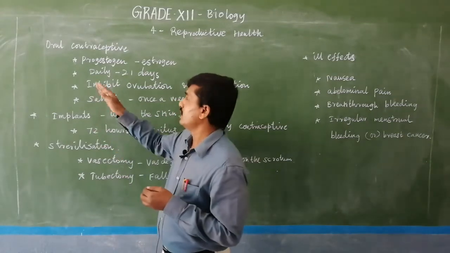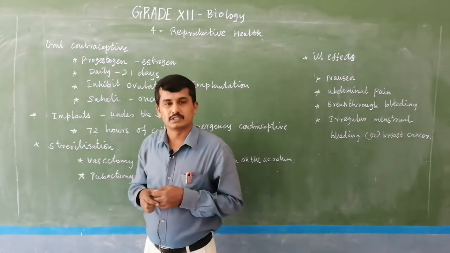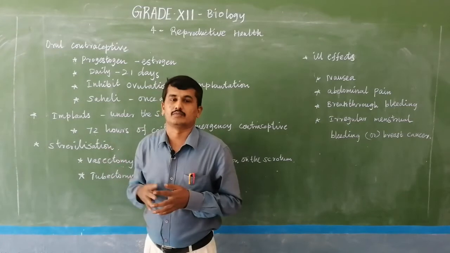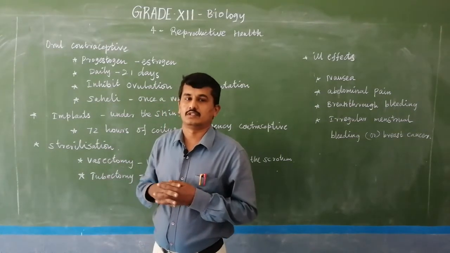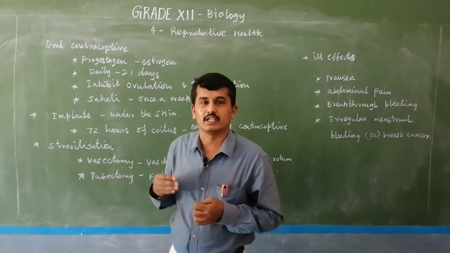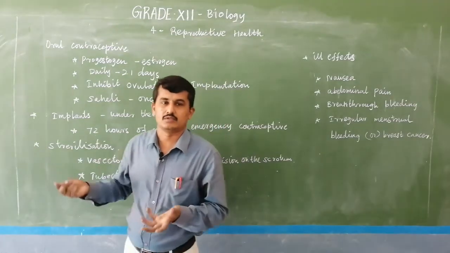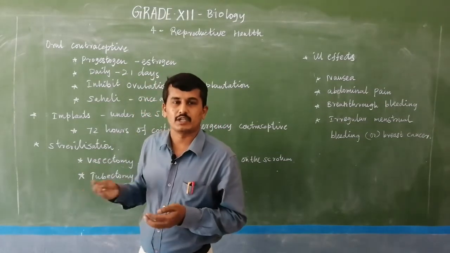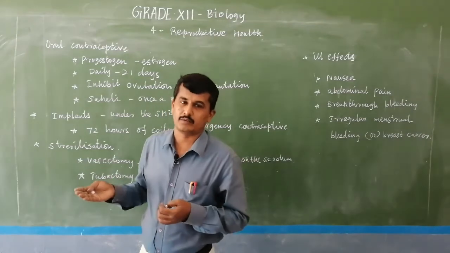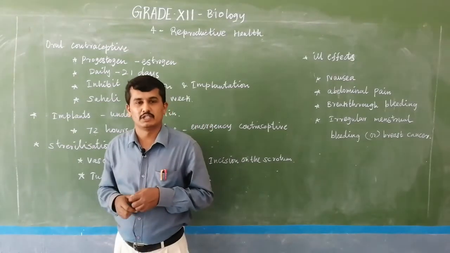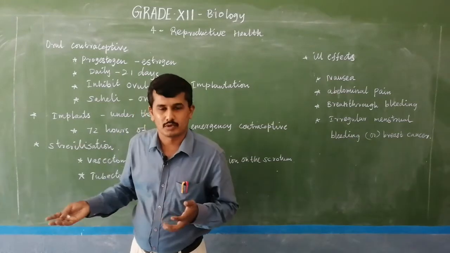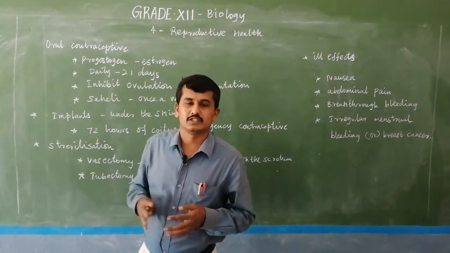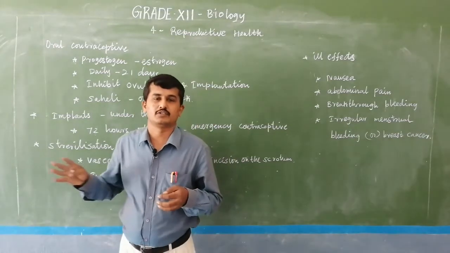It is actually a temporary method of contraception. When the female desires to have a child and stops the oral contraceptive, then in the next menstrual cycle the ovum is produced normally and fertilization and pregnancy take place normally.